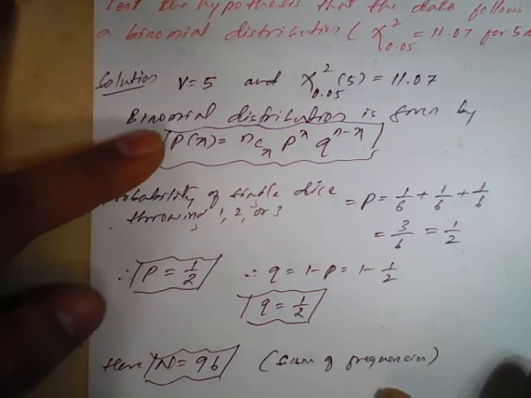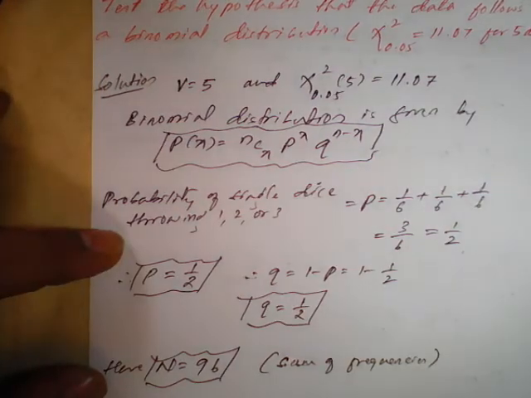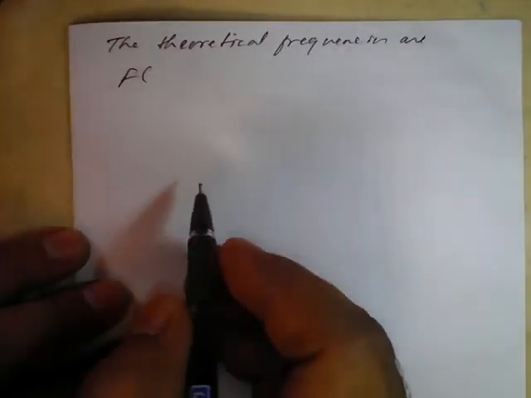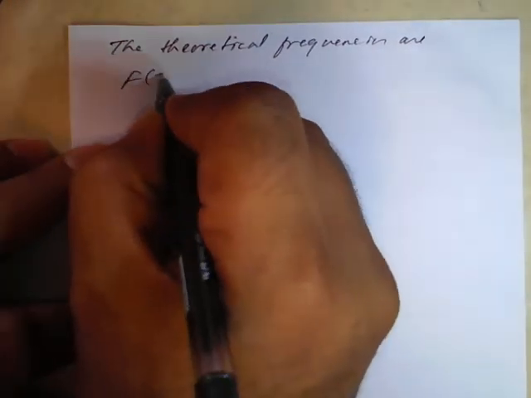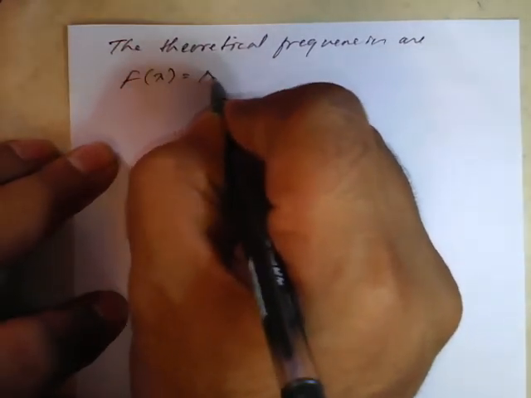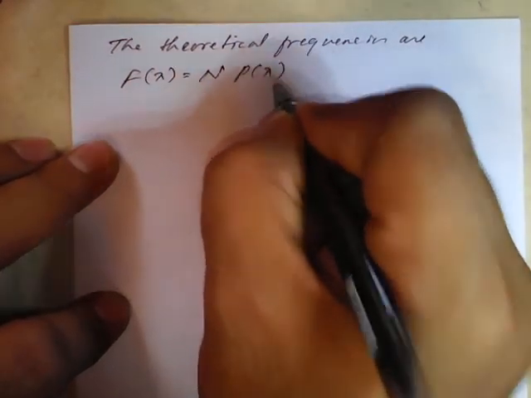With the help of this, we will prepare a theoretical frequency formula. The theoretical frequencies are f of x is equal to n into p of x.